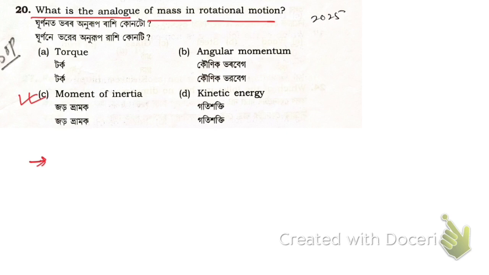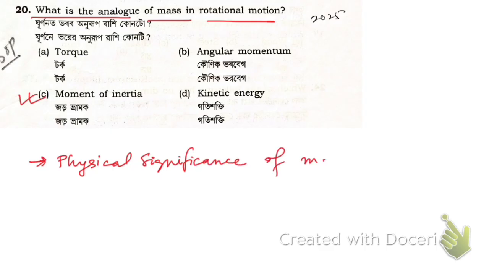Why? Let me explain. If you know the physical significance of moment of inertia, let me write MI instead of writing this.